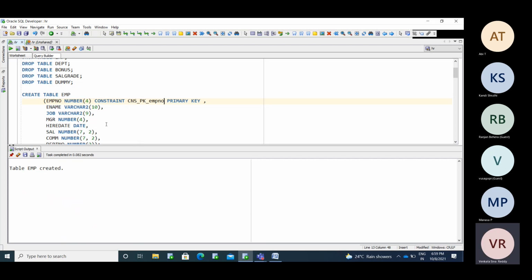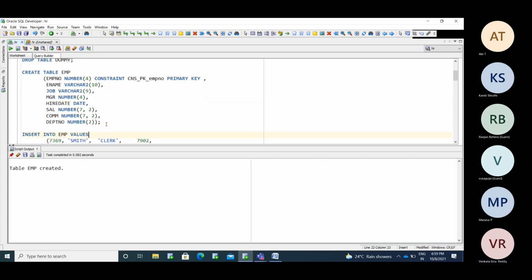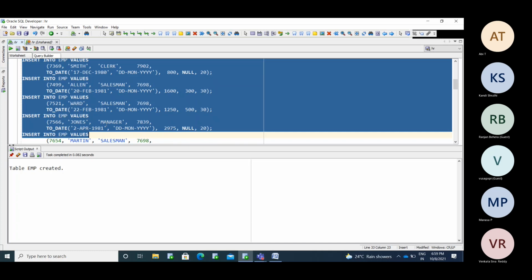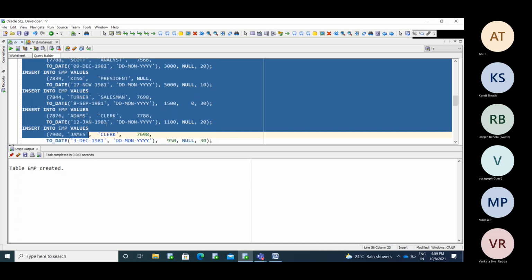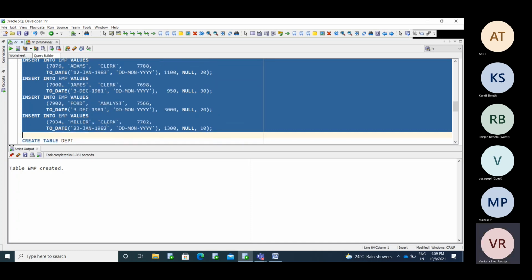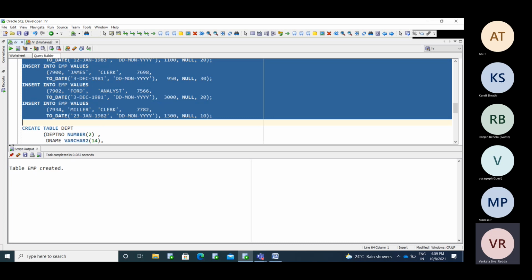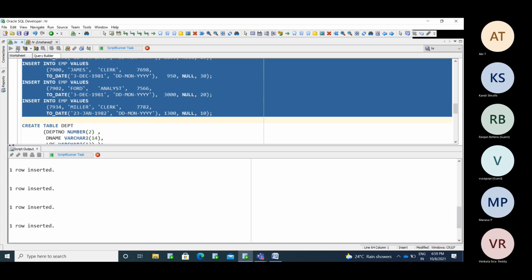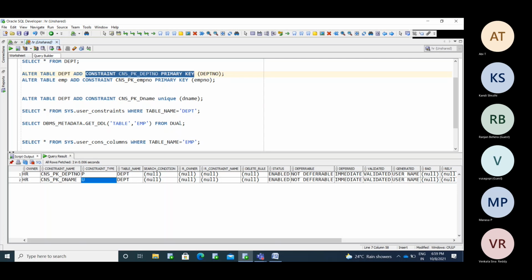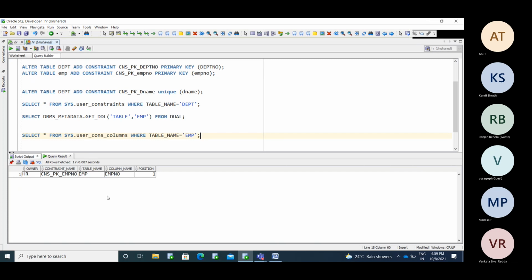See, now the constraint name is defined with our own name. The constraint name has changed to CNF PK EMP number.